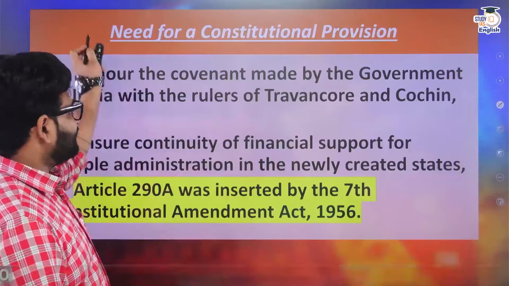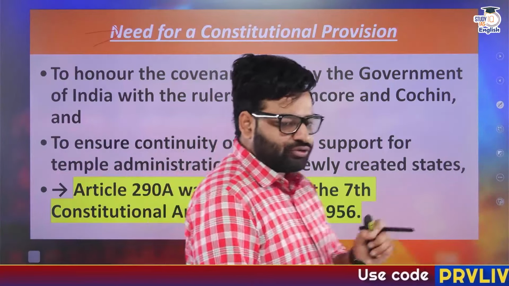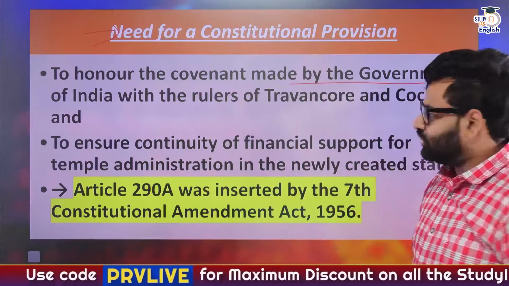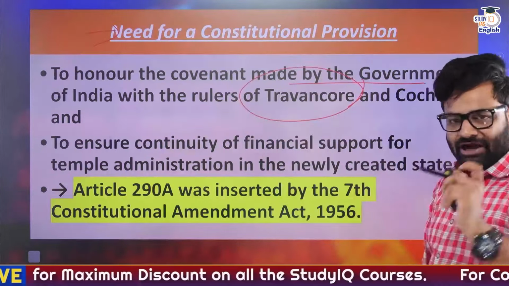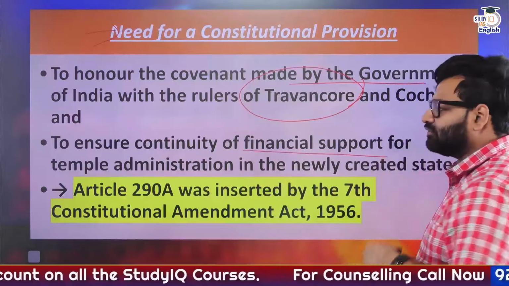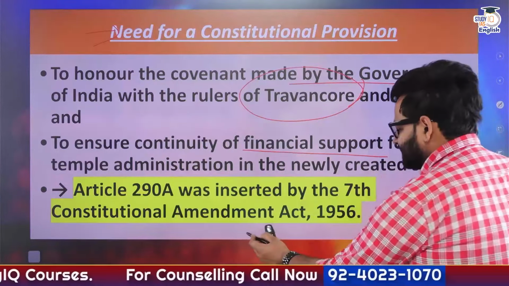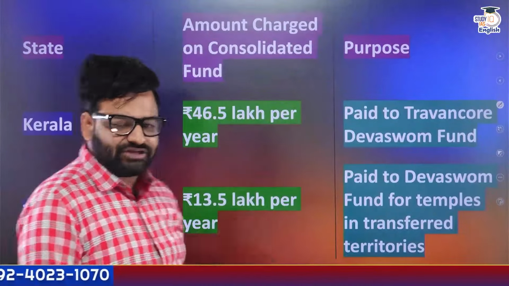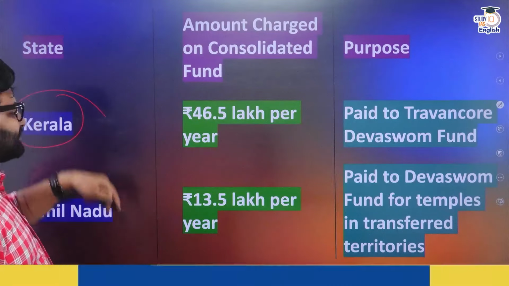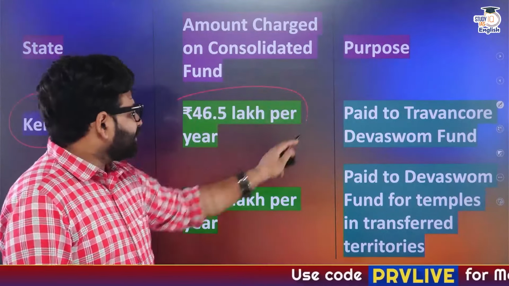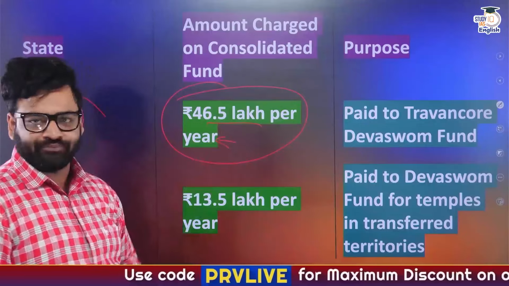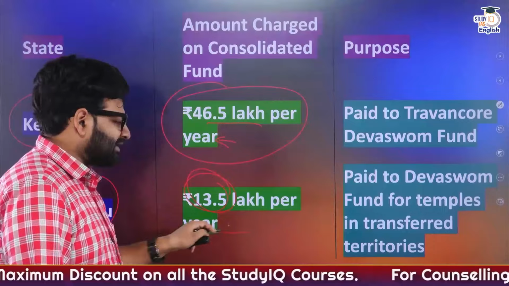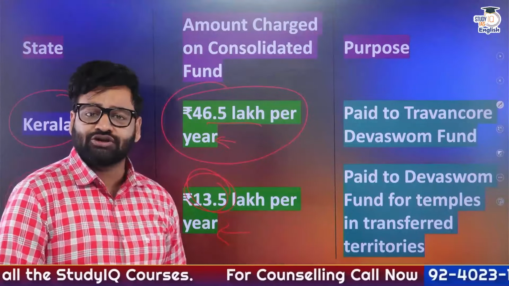And so for that sake, the government inserted what? Article 290 capital A. So basically the provision was needed to honor the covenant made by the government to the rulers of Travancore and Cochin, and to ensure the continuity of financial support for such temple administration. This was added through, once again, the 7th Constitutional Amendment Act. Now, as per the amendment, the Kerala State Consolidated Fund shall provide 46.5 lakhs per year to the Devaswom Fund and Tamil Nadu shall provide 13.5 lakhs per year. So this is what Article 290 capital A is.